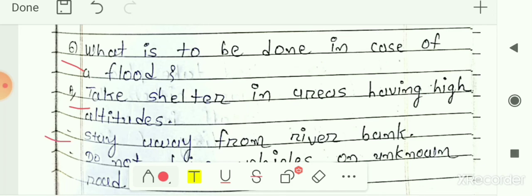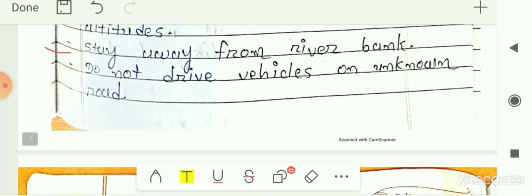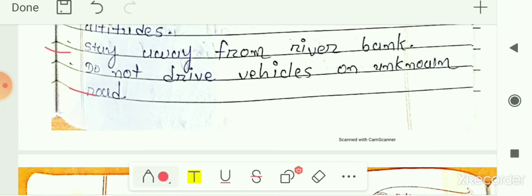Then after, stay away from the river bank. In flood, we know that the flood may come into the river, so we have to stay away from the river banks or the areas which are nearer the river banks, and do not drive vehicles on unknown roads. It may be possible that some roads are waterlogged, that means they are filled with water, so we should not drive the vehicles on the unknown roads or this kind of waterlogged roads.